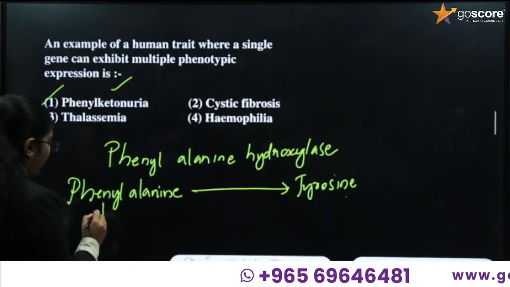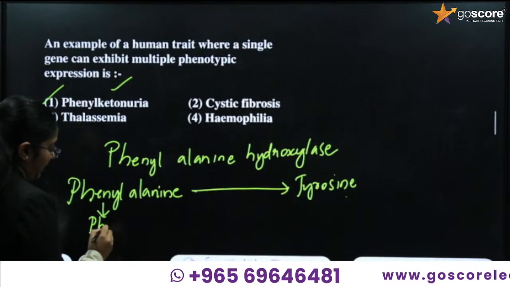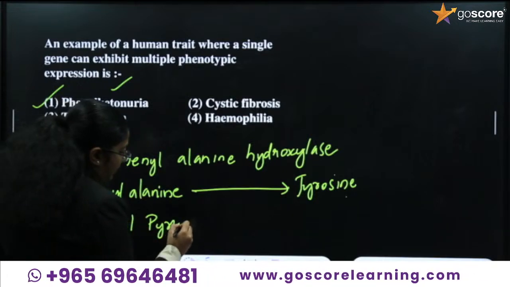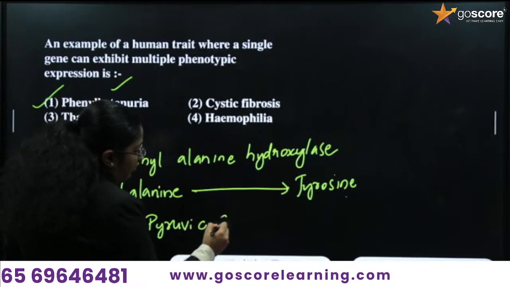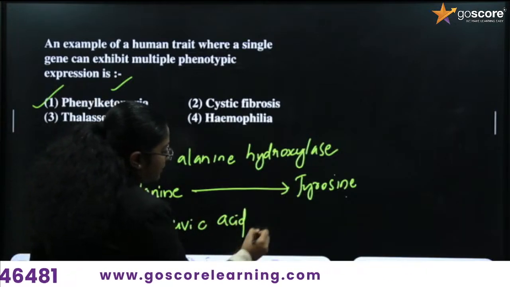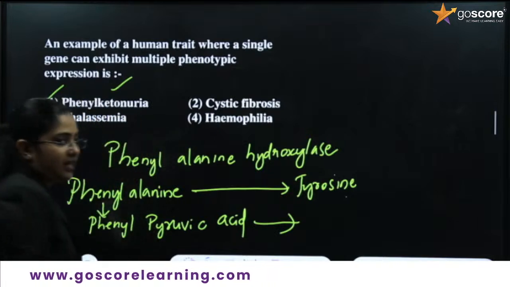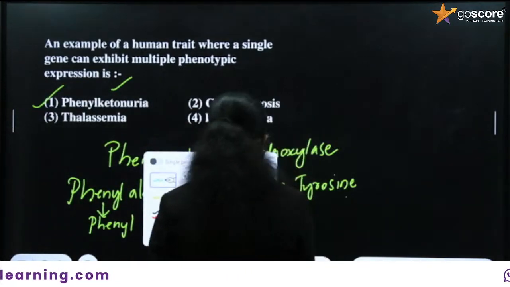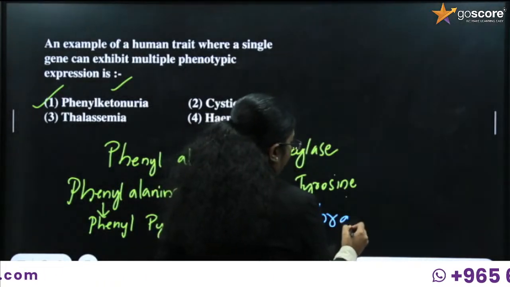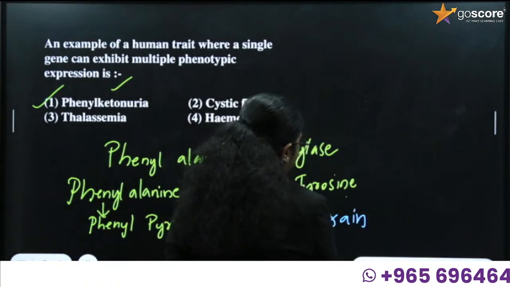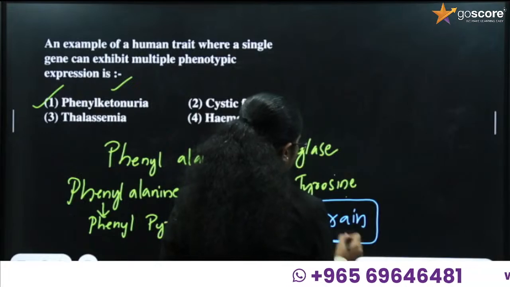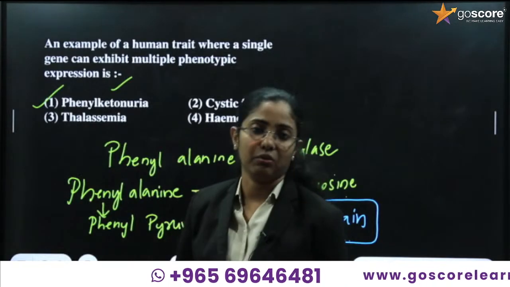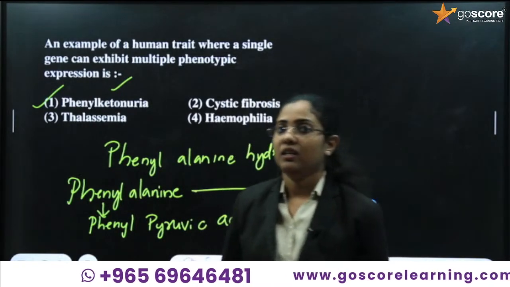Phenyl pyruvic acid forms, and this phenyl pyruvic acid then gets deposited inside the brain. If it is deposited inside the brain, it leads to a disease called phenylketonuria. Okay, clear?